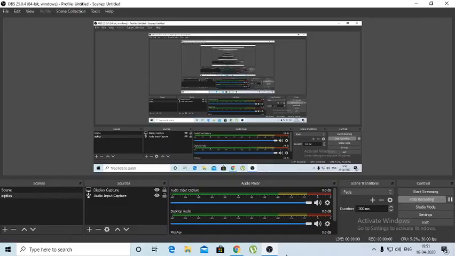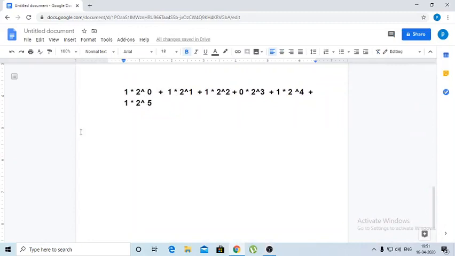Then how much did you get here? 2 power 0 is 1. So 1 into 1, this is 1 plus 2 power 1 is 2. So 2 and plus 2 power 2 equals to 4. 4 into 1, 4. And here we have 2 power 3 into 0. This will be 0.